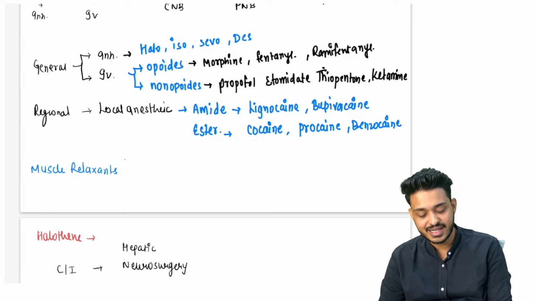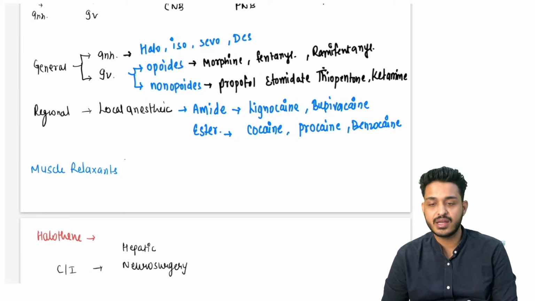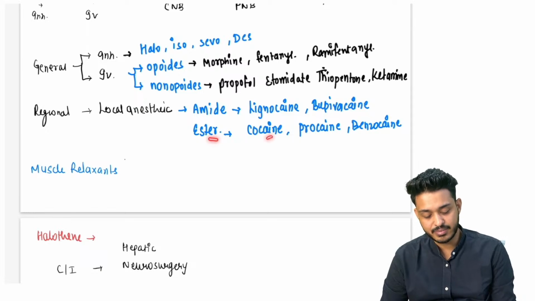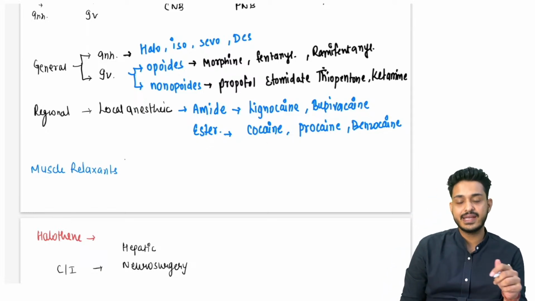देखो कैसे याद रखना है. अमाइड में I आ रहा है, so these will be having double I. इनमें सब में double I होगा, ईस्टर में single I होगा. ईस्टर will be having only cane, right?